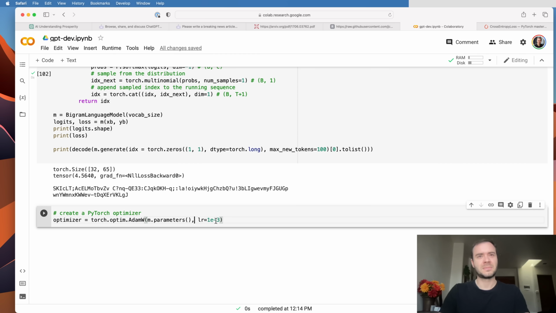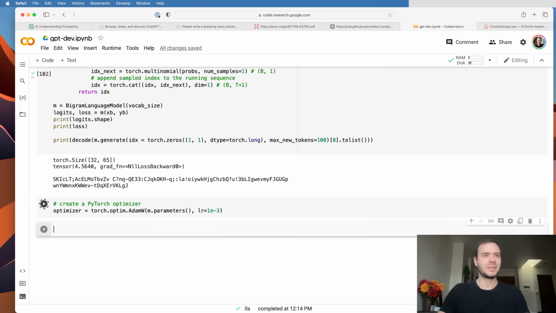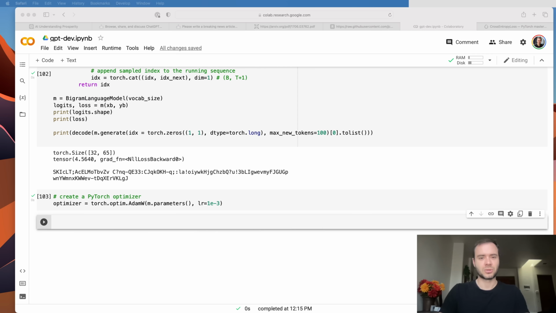A typical good setting for the learning rate is roughly 3e-4, but for very, very small networks, like is the case here, you can get away with much, much higher learning rates, 1e-3 or even higher probably. But let me create the optimizer object, which will basically take the gradients and update the parameters using the gradients.